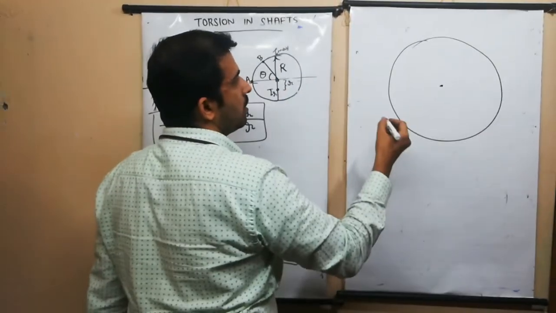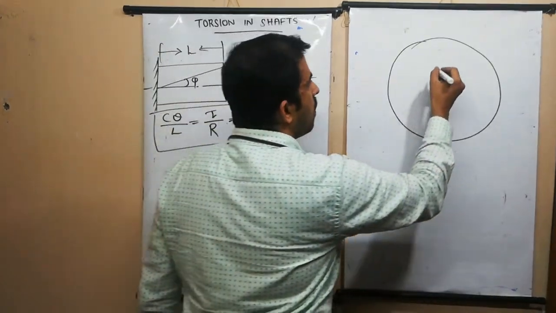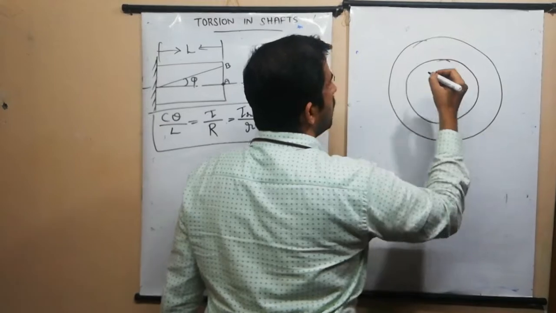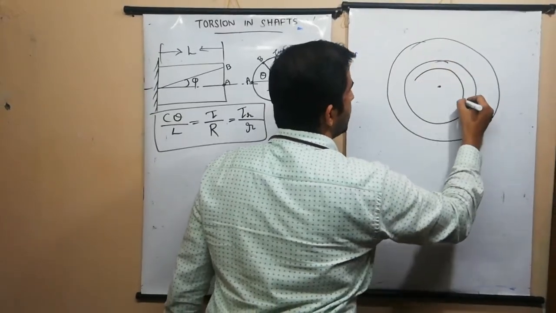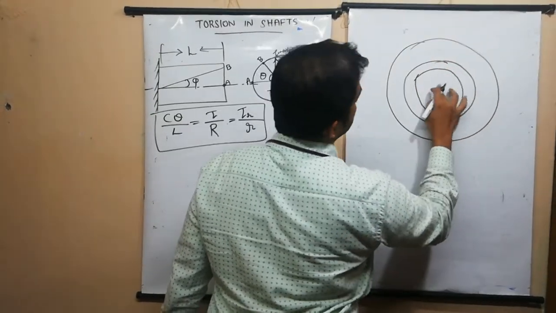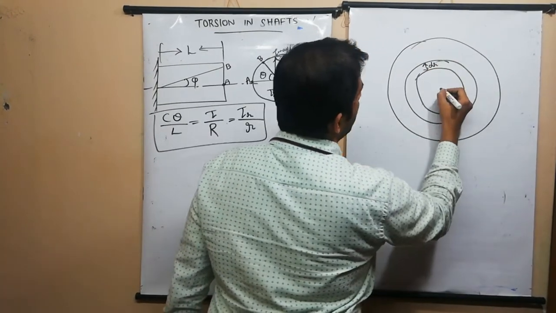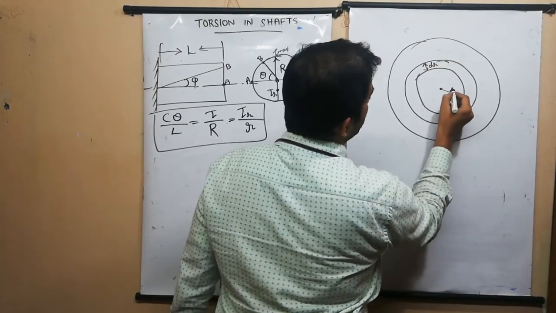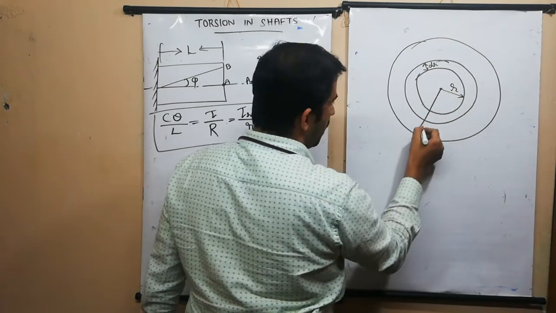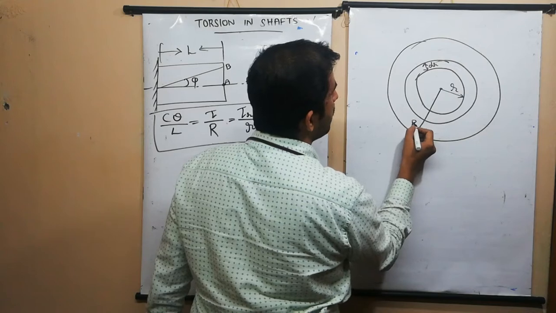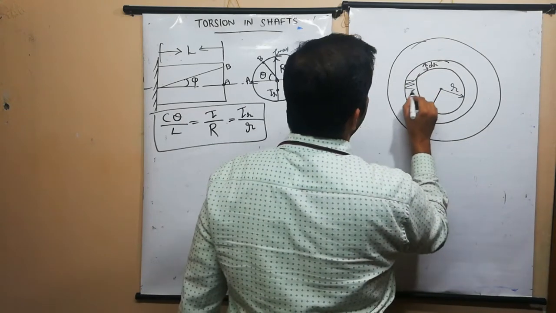Now let us consider a small elemental ring here, with a thickness, I can say the thickness is dr. Let this ring be at a distance of small r and the outer distance is capital R. So this is my ring here.